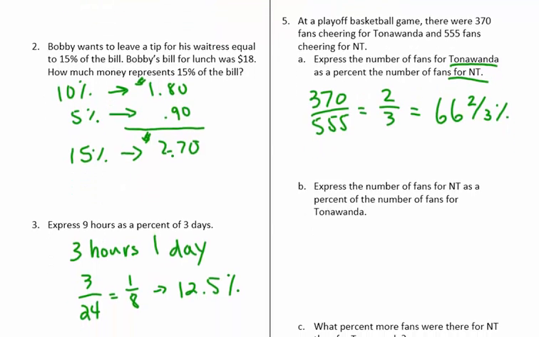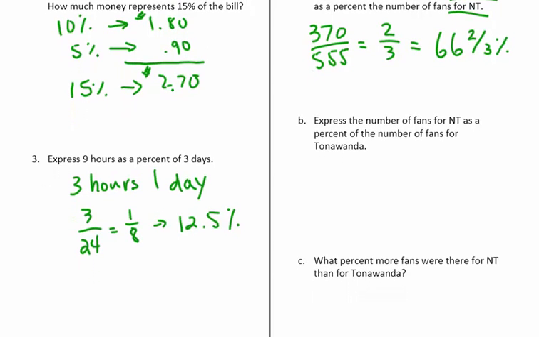Part B is the reverse: express the number of fans for NT, so 555 compared to 370. That fraction ends up being 1.5, which as a percent is 150%.